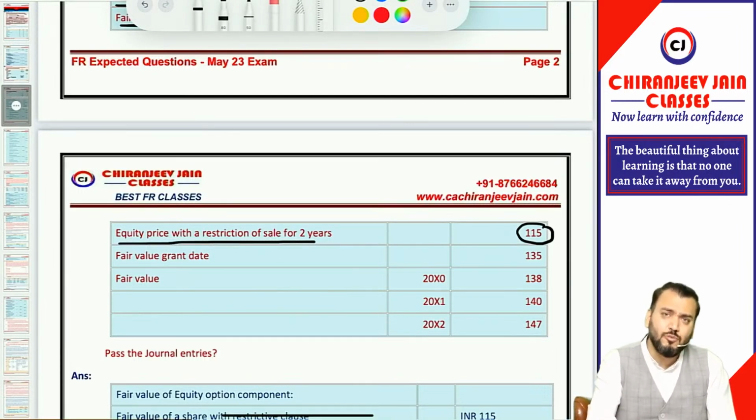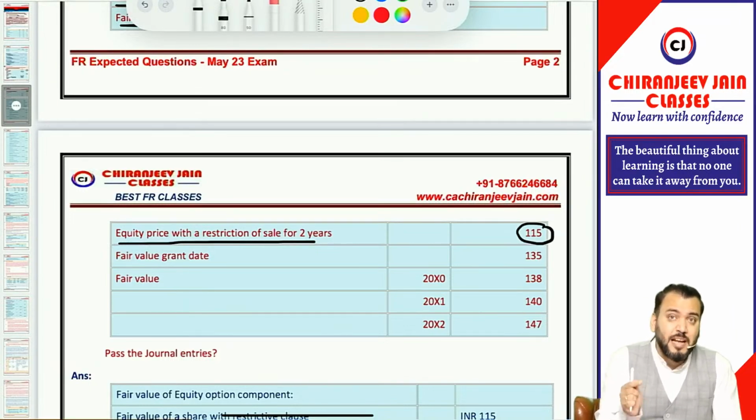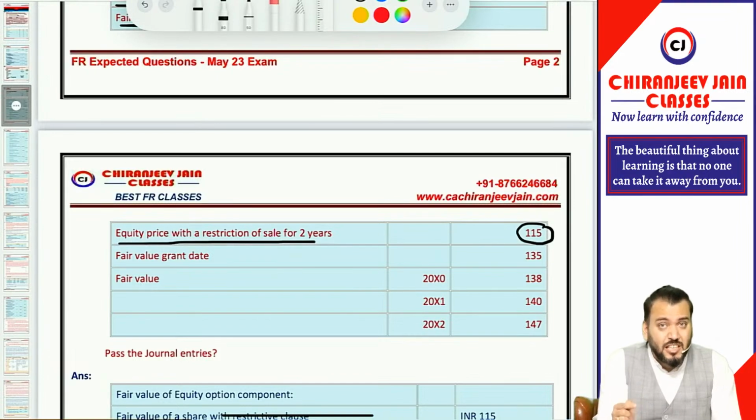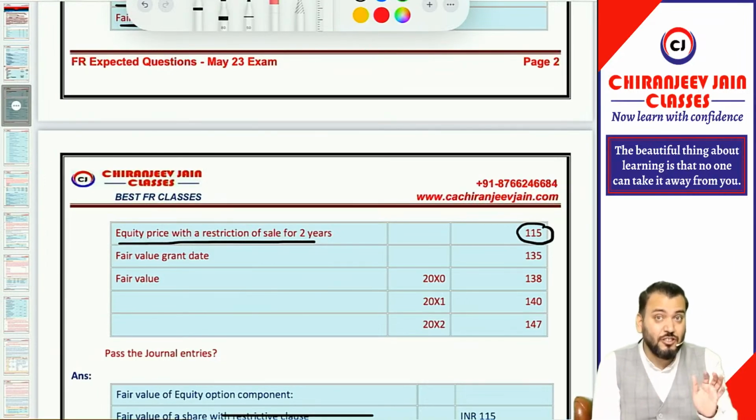Once again, can I say in this question the exercise price is 0? Whenever the exercise price is 0, once again I just want to say that the fair value of equity shares and the fair value of options will be the same. But whenever the exercise price is given, the fair value of equity shares and the fair value of options are different. You need to be careful about this. Normally students do not understand this point.